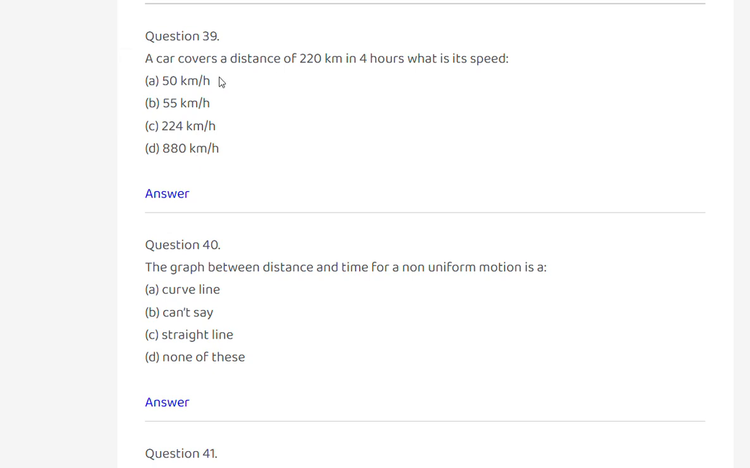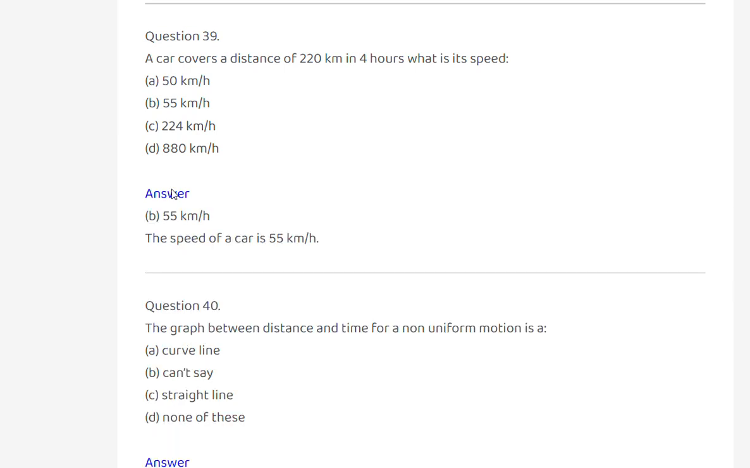Next, a car covers a distance of 220 kilometers in 4 hours. What is its speed? 50 kilometers per hour, 55 kilometers per hour, 224 kilometers per hour, 880 kilometers per hour. 55 kilometers per hour. The speed of the car is 55 kilometers per hour.